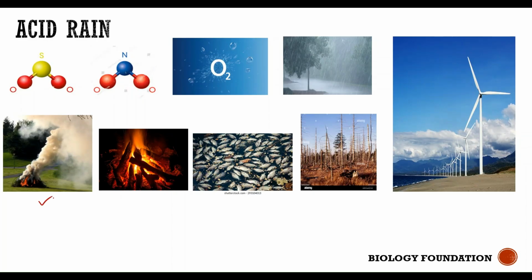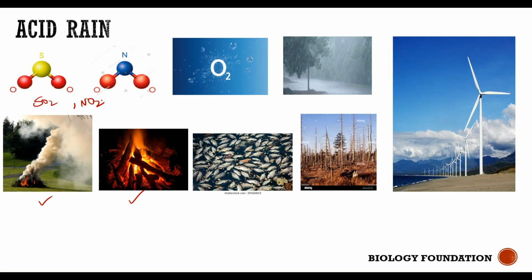Because of burning of wood and coal, we know smoke gets released. This smoke is rich in sulfur dioxide and nitrogen dioxide. Okay, now where do this sulfur dioxide and nitrogen dioxide go? They get escaped into the atmosphere.